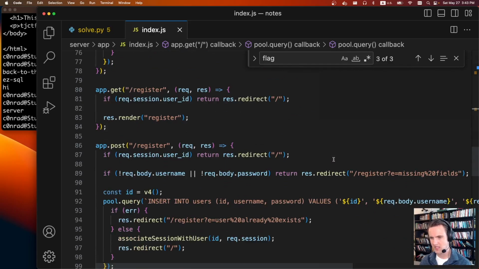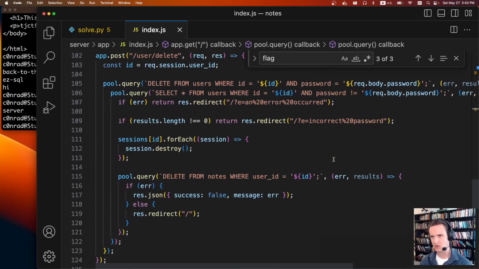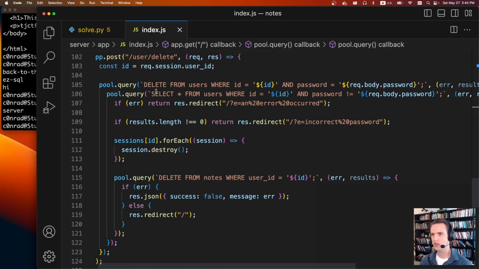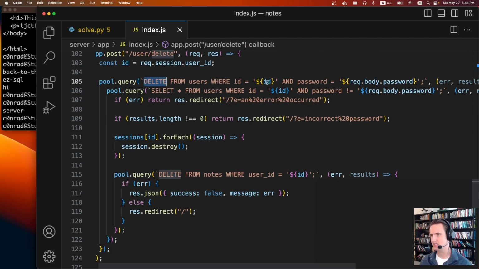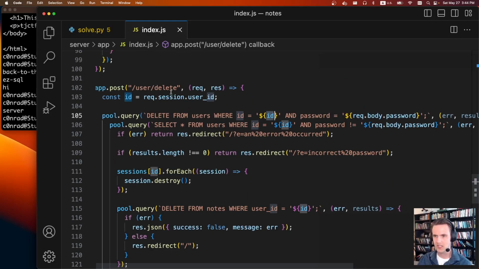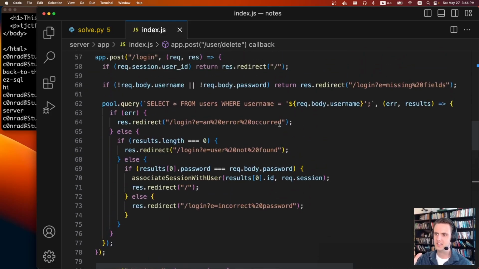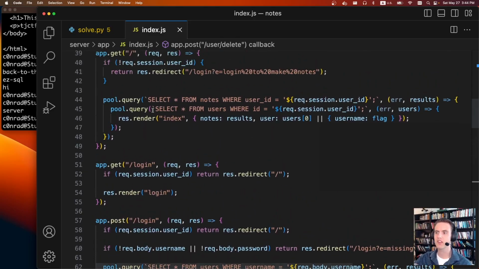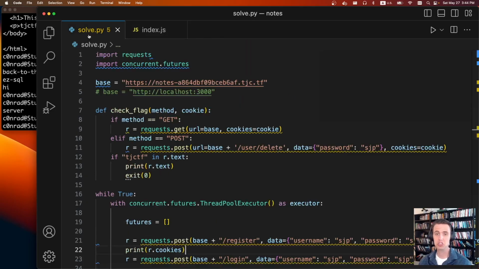And like I said, it's a race condition because there is a delete users route here where it'll delete the user with that specific ID, and then it destroys the sessions. So what we need is to start both requests, have them go through, and then delete the user, and then we make the GET request here such that users with this ID returns empty, nothing, and we'll get the flag. So you just try a couple of times and eventually you'll get it. And yeah, it was just a race condition.